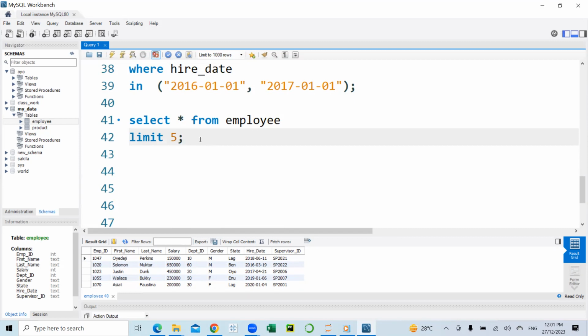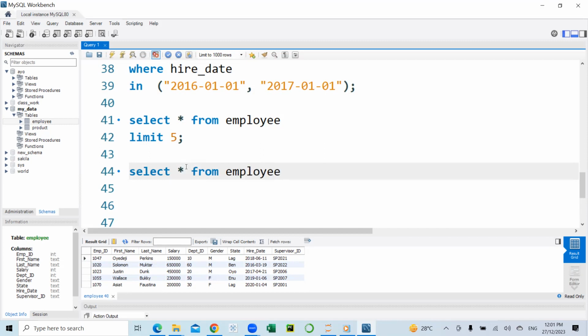Next, let us say we want to check the highest salary earner or the highest paid staff. We can also use the limit operator in addition with the order by operator to achieve this. So in that case, we would write a select statement, select asterisk from employee, order by salary. Remember, we want to check the highest earner here.